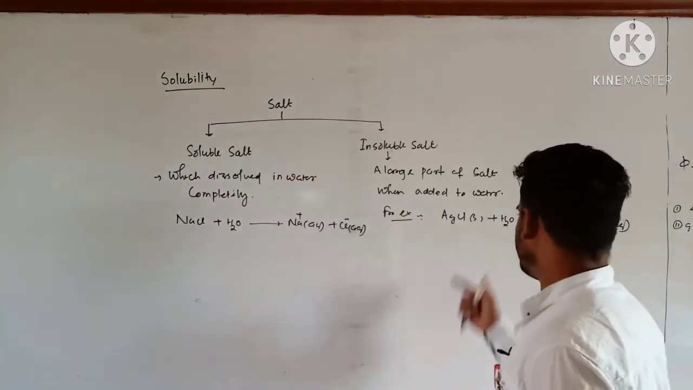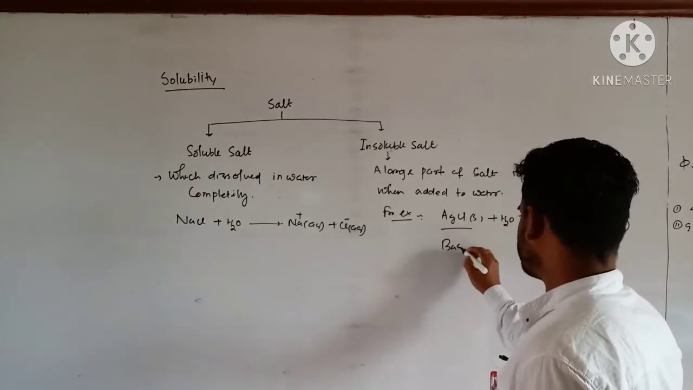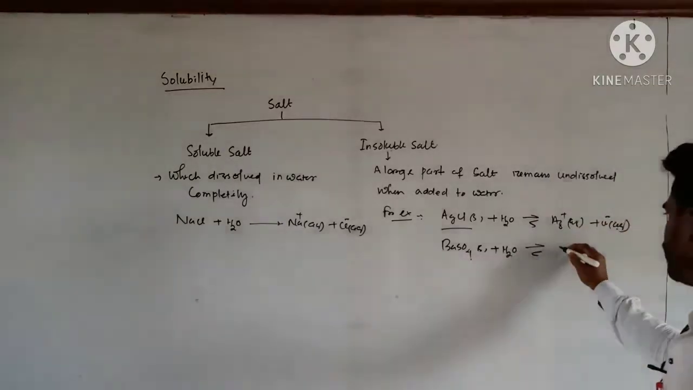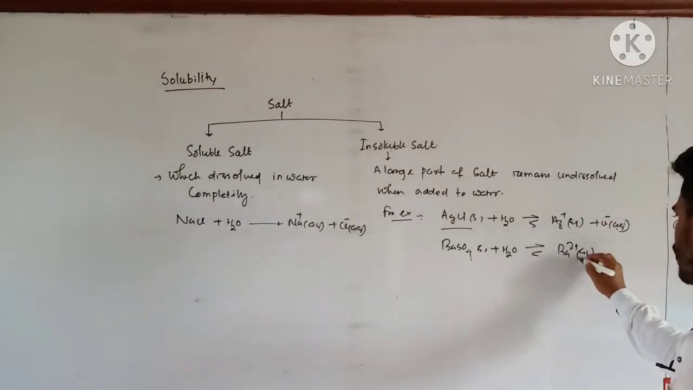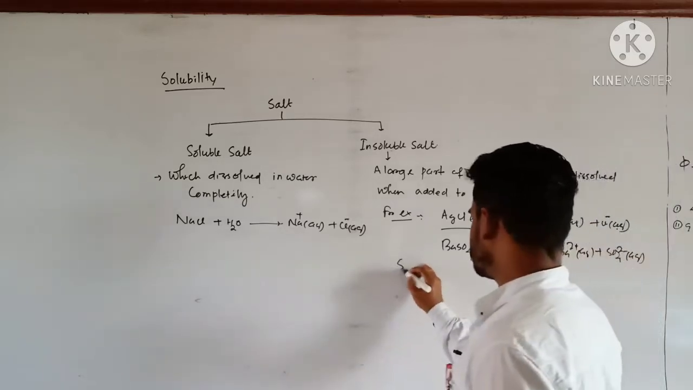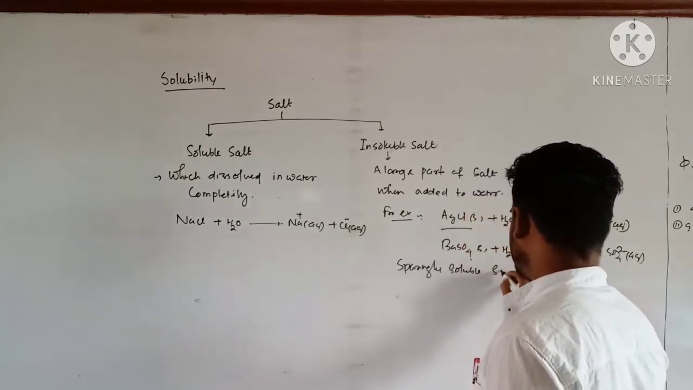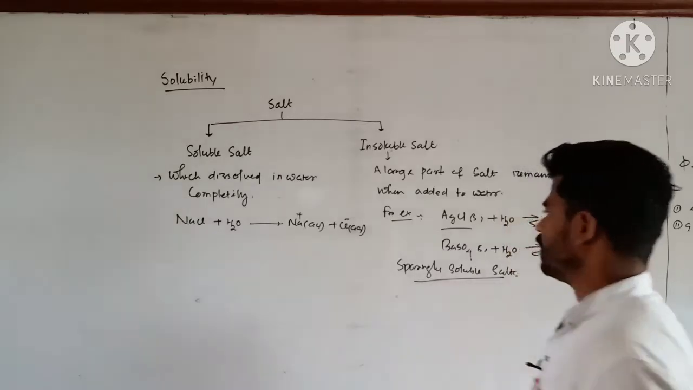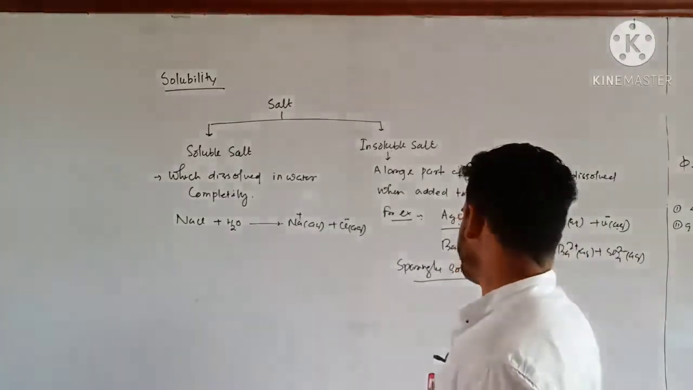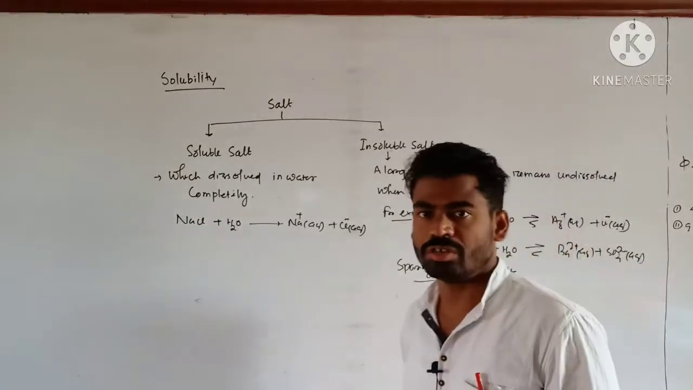That's why I can say this salt AgCl or barium sulfate you can consider. Clear? So barium sulfate, these are known as sparingly soluble salts, very weakly producing ions. Clear? So solubility, here we apply the term solubility for sparingly soluble salts only.